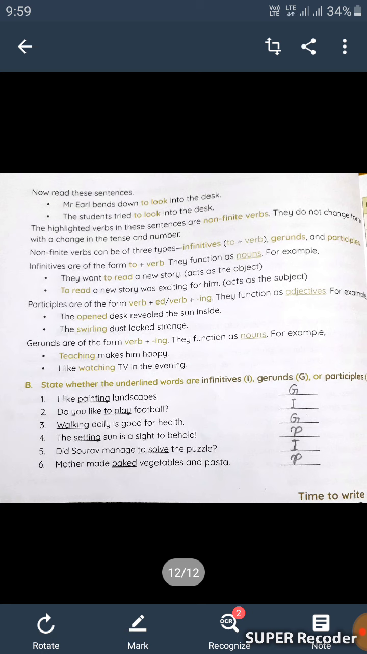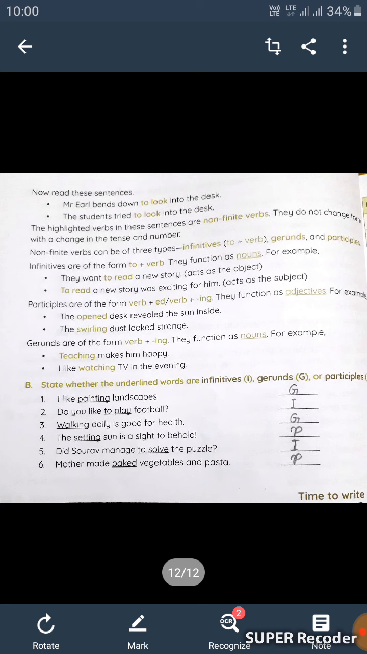Do you like to play football? To play. We have to underline it and write I in front of the second sentence. Third one. Walking daily is good for health. Walking. It is a gerund. The setting sun is a sight to behold. Setting. We have to underline setting and write P for participle in front of this sentence.